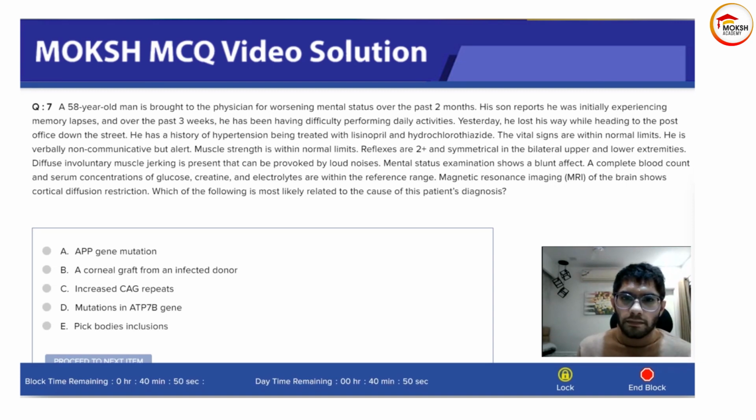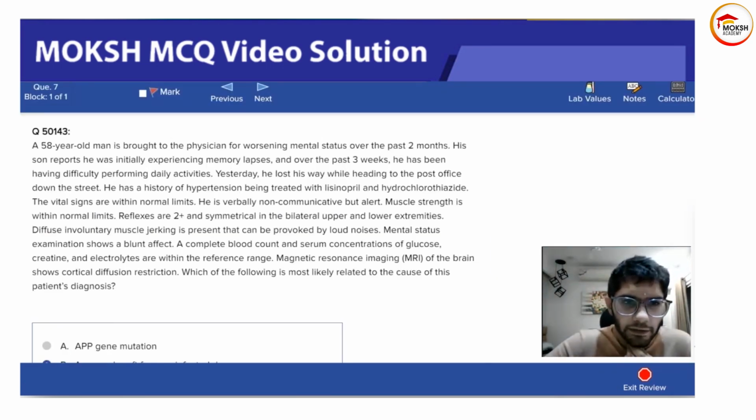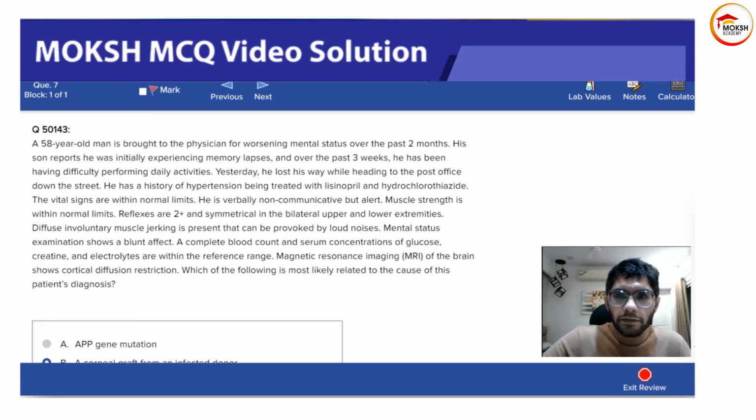Which of the following is most likely to be the cause of this patient's diagnosis? Option A, APP gene mutation. Option B, a corneal graft from an infected donor. Option C, increased CAG repeats. Option D, mutations in ATP7B gene. Option E, thick bodies inclusion. In this particular question also, so how do you get prions? You cannot just get prions like that. This question will help you sort that.